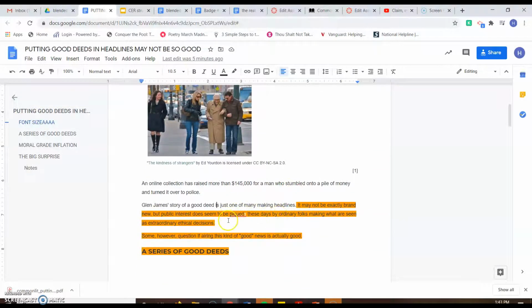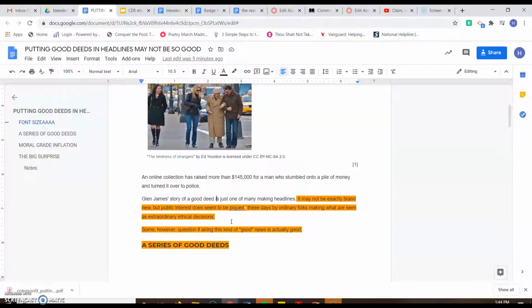It may not exactly be brand new, but public interest does seem to be piqued these days by ordinary folks making what are seen as extraordinary ethical decisions. Some, however, question if airing this kind of good news is actually good. So they've set out by telling me what they're going to do in the article.